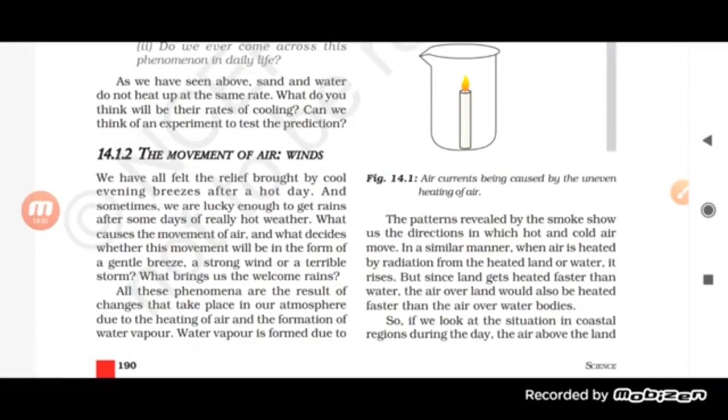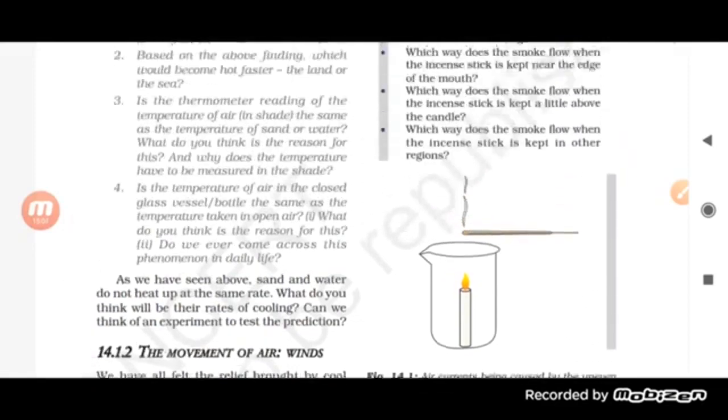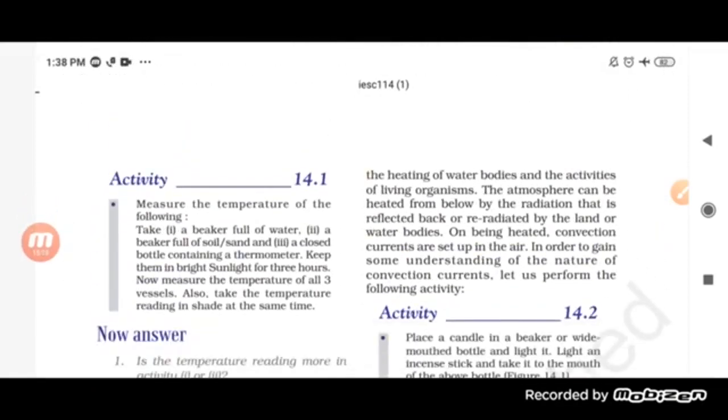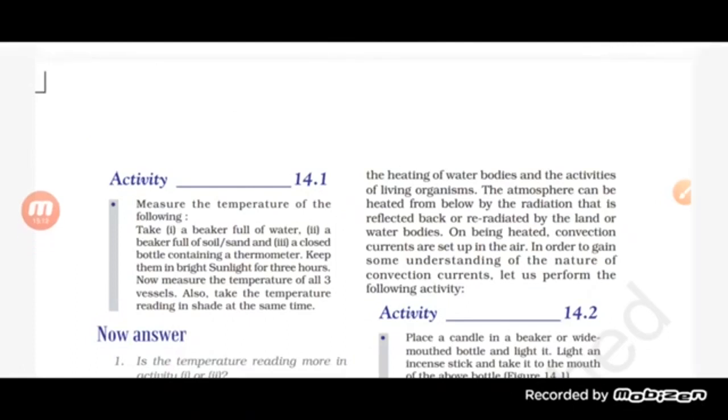When the air is heated, there is a formation of water vapor. Now the water vapor which is formed due to heating of water bodies and activity of living organisms, basically occurs because of the heating of the air.